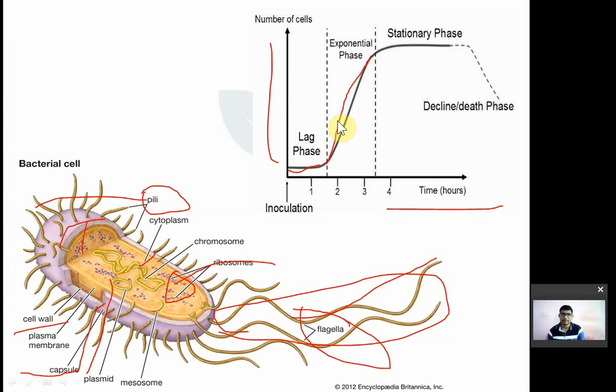After this, there is a straight line or there is a leveling phase. Leveling, straight line. So why is this? Because the rate of multiplication is equal to the rate of death. Okay? Death rate is equal to rate of multiplication. So that's why leveling. Then when the nutrition of your media is depleted, then the toxic metabolite will be accumulated. So at that time bacteria will start dying. That is known as the decline phase. ये phases याद रखो आप, थोड़ा सा important है.